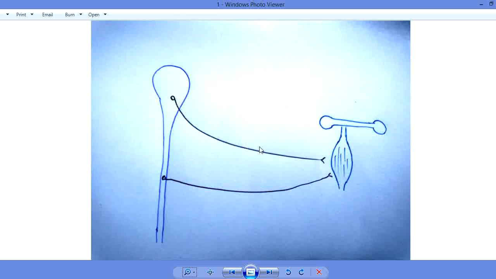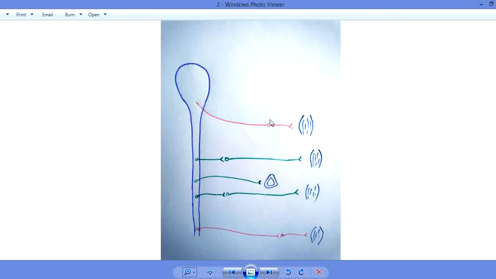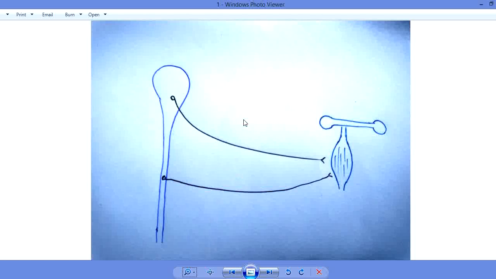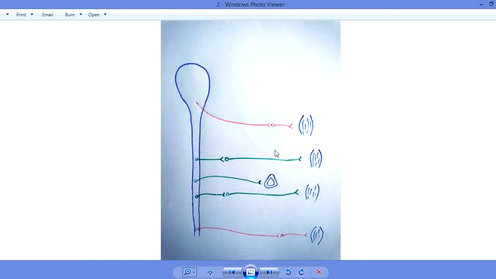You can see over here that the somatic nervous system does not have any connection or ganglion outside the central nervous system, while it may have a lot of connections inside the central nervous system. And the autonomic nervous system has a lot of ganglionic connections inside as well as outside the central nervous system.